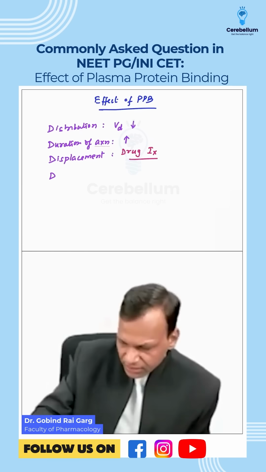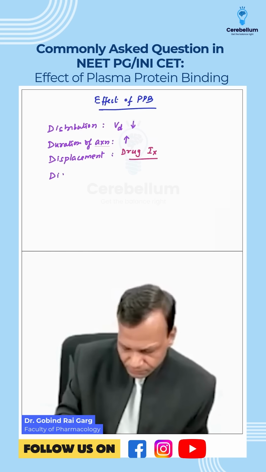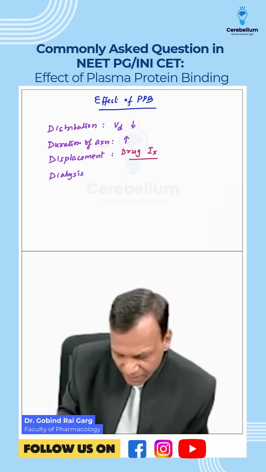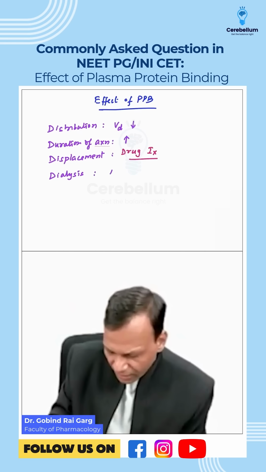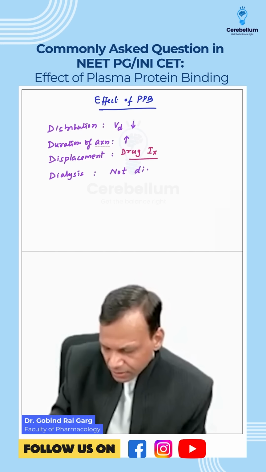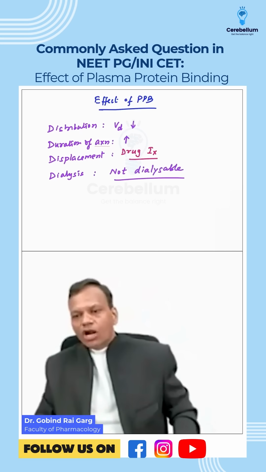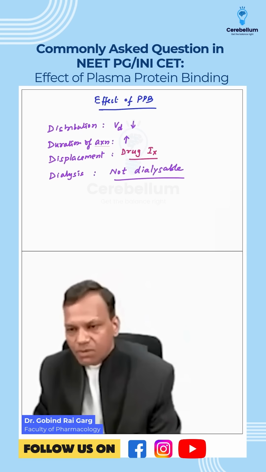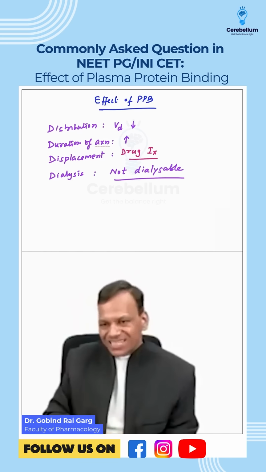Okay. And lastly, the fourth one is dialysis. D for dialysis. Someone was asking about dialysis. Remember, we do not filter proteins in dialysis. So if a drug has high plasma protein binding, we cannot do dialysis, it is not dialyzable. So dialysis will not be effective in drugs whose plasma protein binding is very high. Okay. So 4 Ds in plasma protein binding.